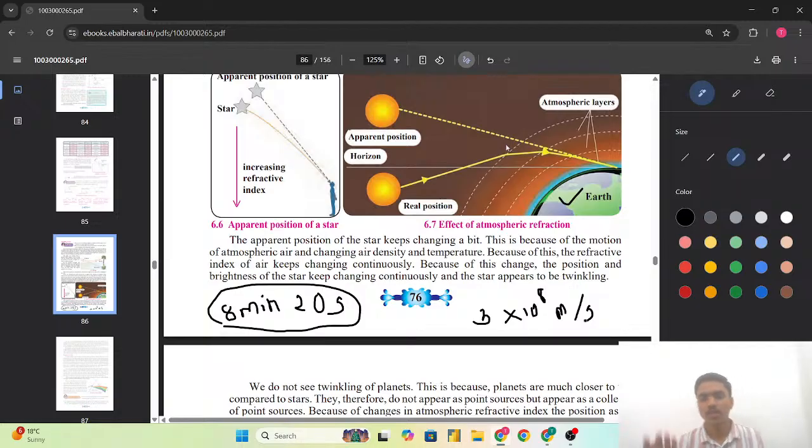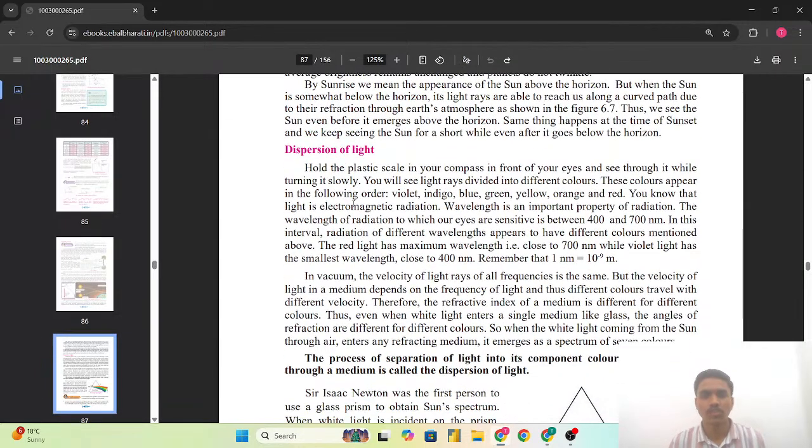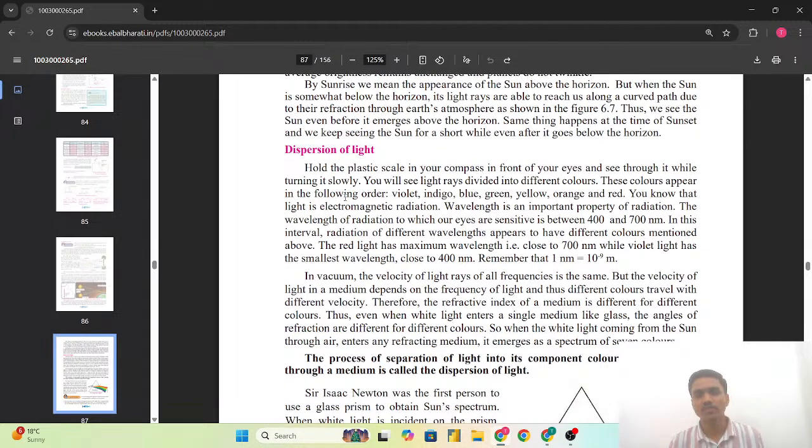Despite this much speed, from this we are able to calculate how far the Sun's position is from the Earth. This is the fact. Just for the knowledge, I have told it here, as it is not in the topic, but we should know about that. Dispersion of the light.